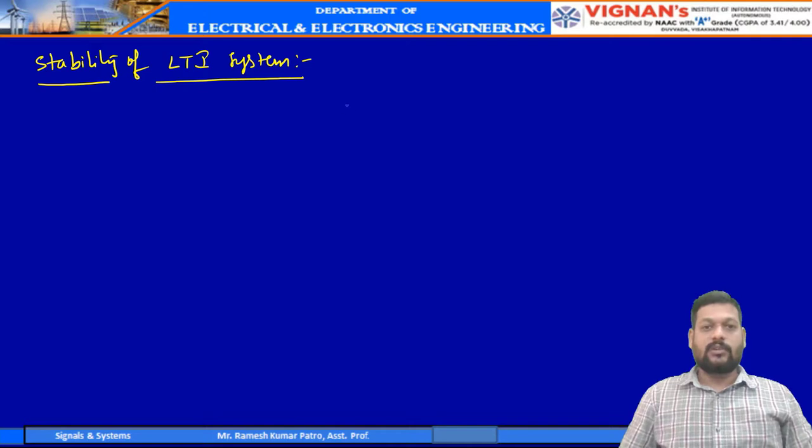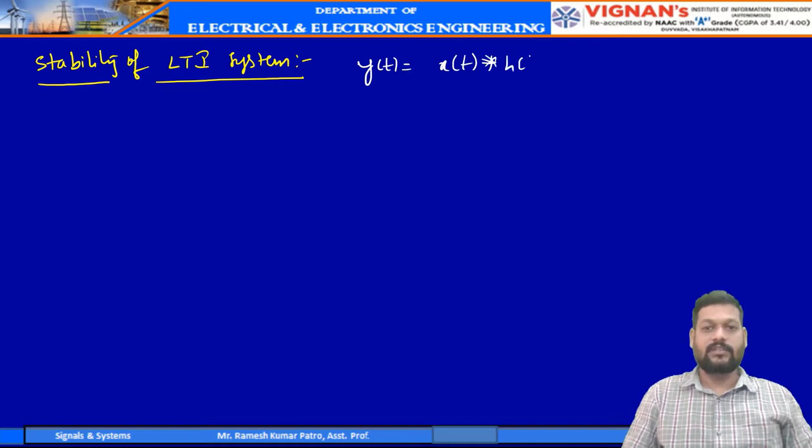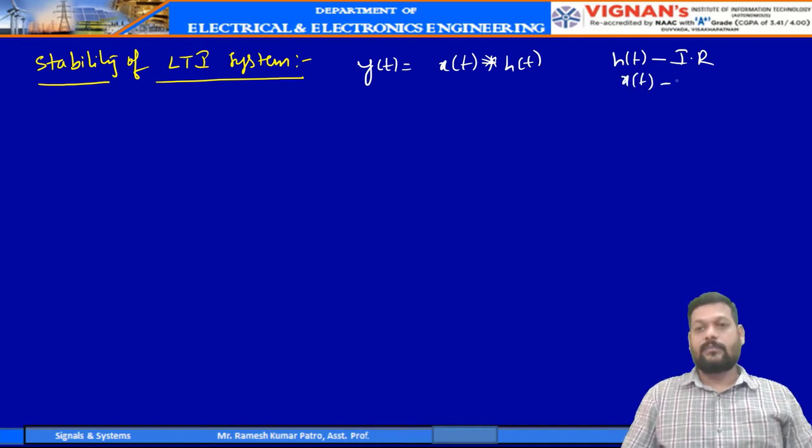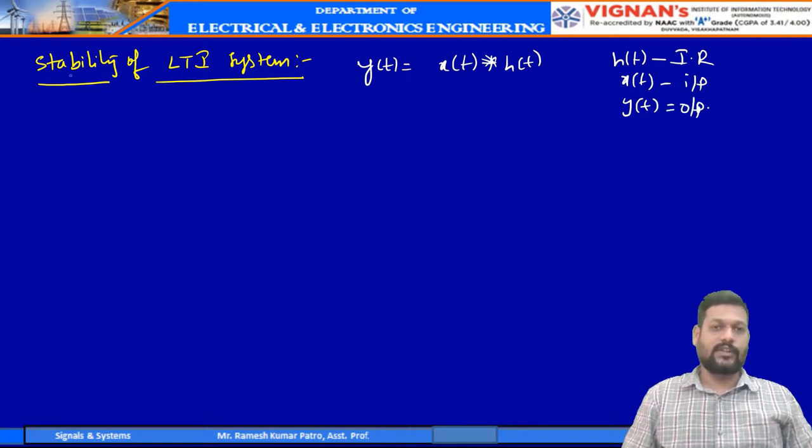How will we know the output of an LTI system? By simply convolving: x of t convolved with h of t, where h of t is the impulse response, x of t is the input, and y of t is the output. And what is the definition of stability of any system?